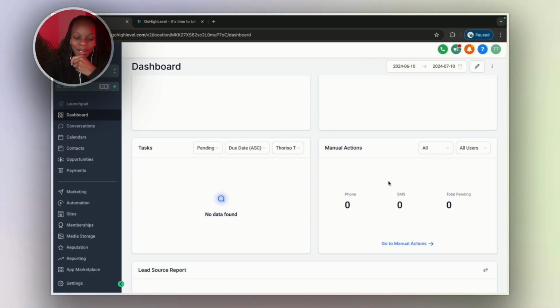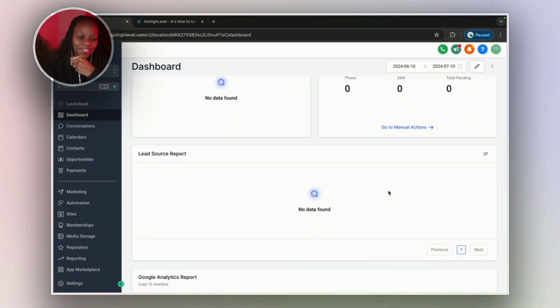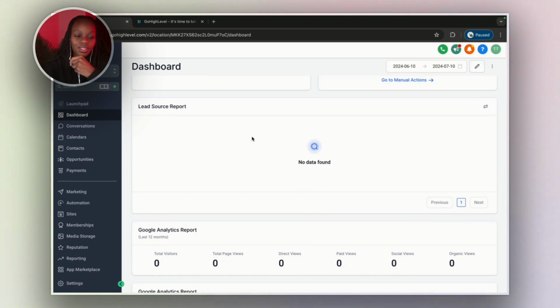I don't know if you know what power dialing is, but I'll show you in future videos. And then we have lead source report. This is pretty cool because you can see where your leads are coming from. Like you will see here, it will tell you, okay, Facebook, SMS, billboard, email form, Facebook ads, all of that, and then it will give you the numbers and how much money you've made from those platforms.